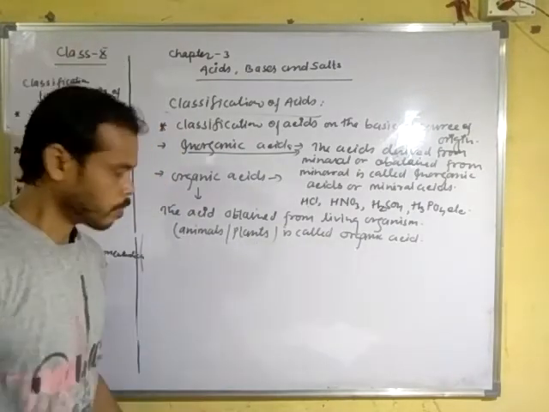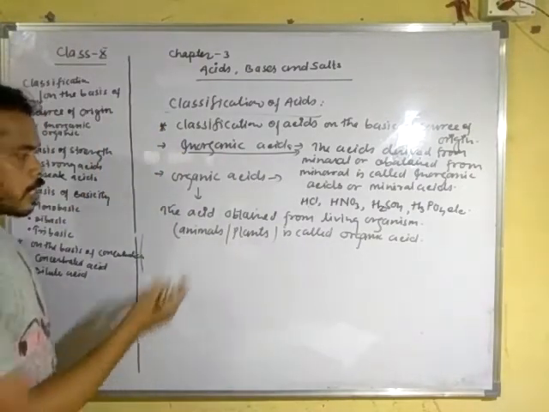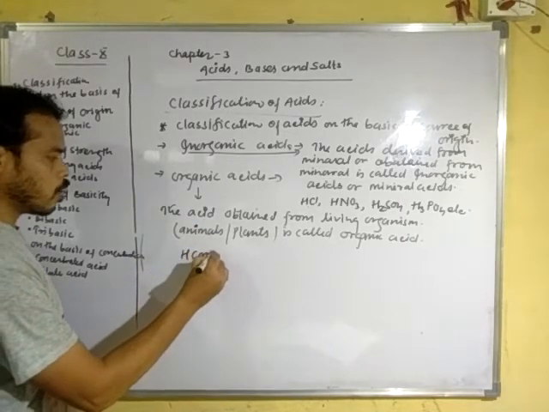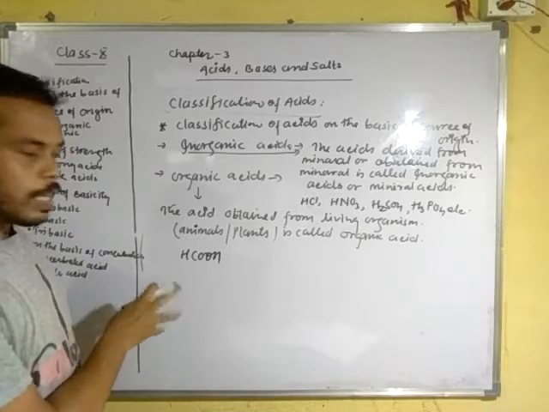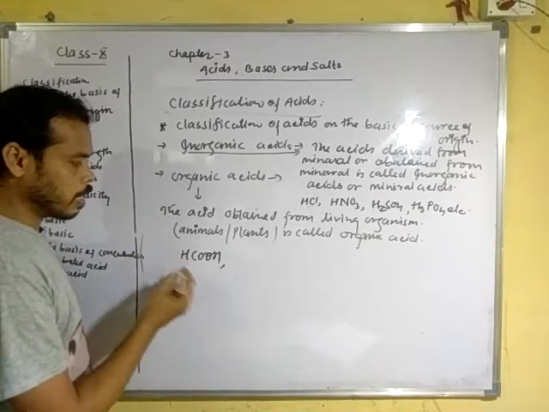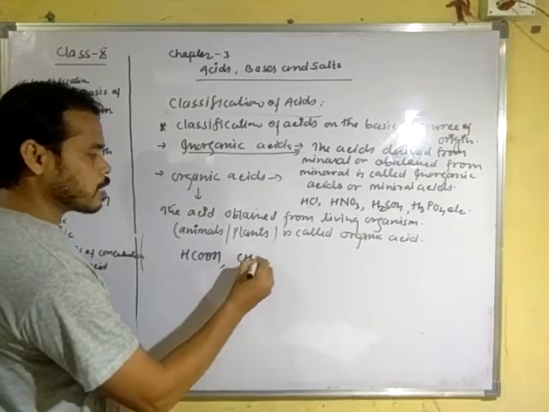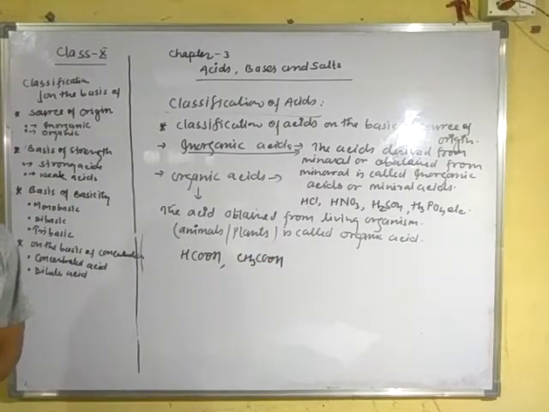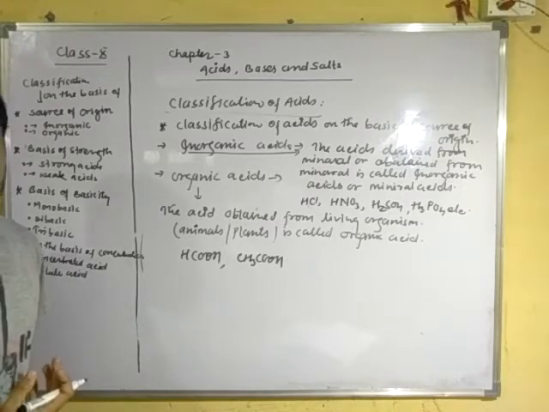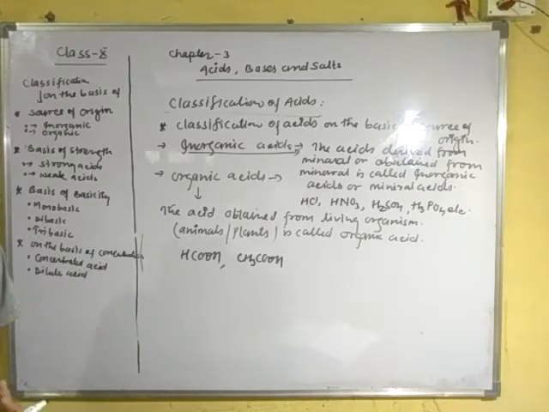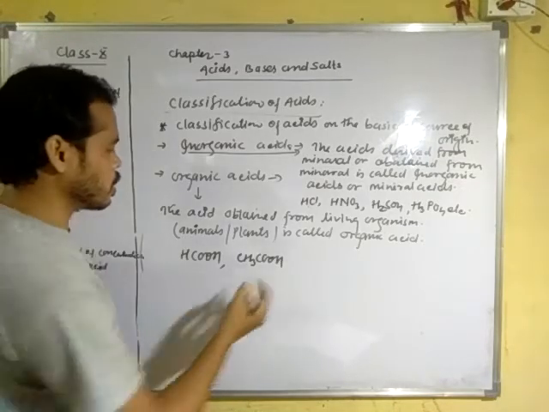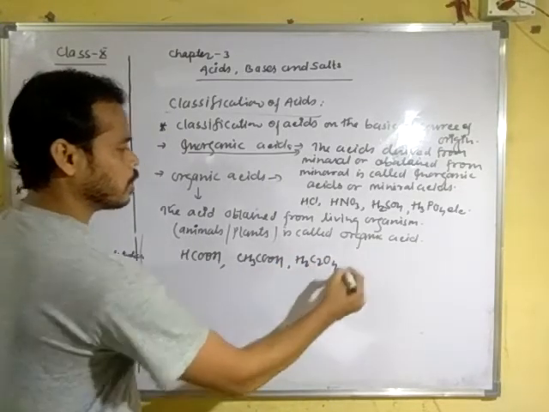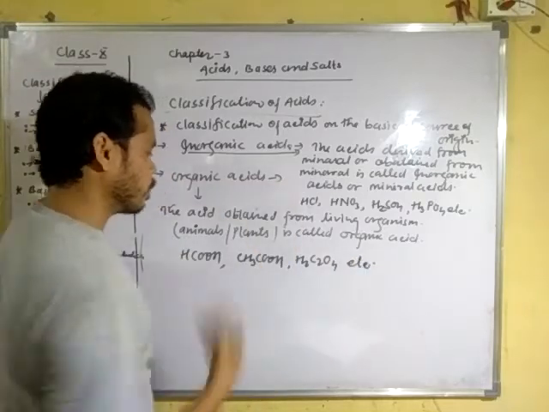Now, examples of organic acid: formic acid, HCOOH, obtained from the red ant; acetic acid, CH3COOH; oxalic acid, H2C2O4, etc. Clear?